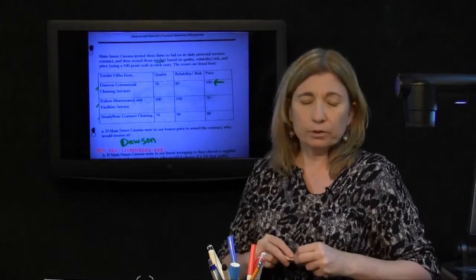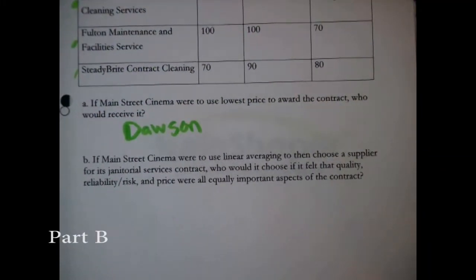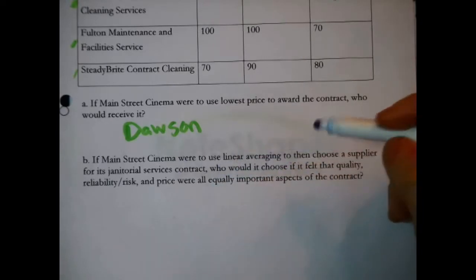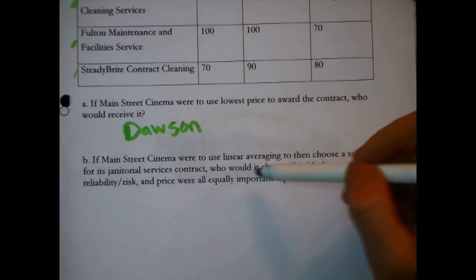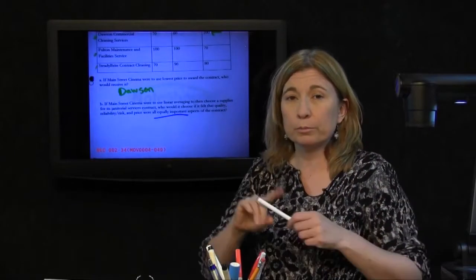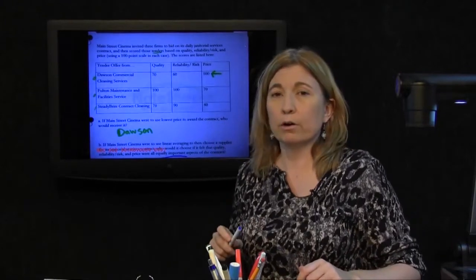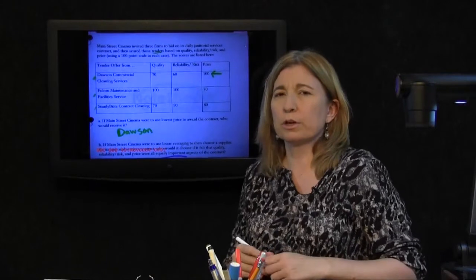All right, now next question. If Main Street Cinema were to use linear averaging to choose a supplier for its janitorial service contract, who would it choose if it felt that quality, reliability, risk, and price were all equally important in this choice? We have to remember there are 3 dimensions here that Main Street Cinema is essentially using to evaluate these firms that are bidding.